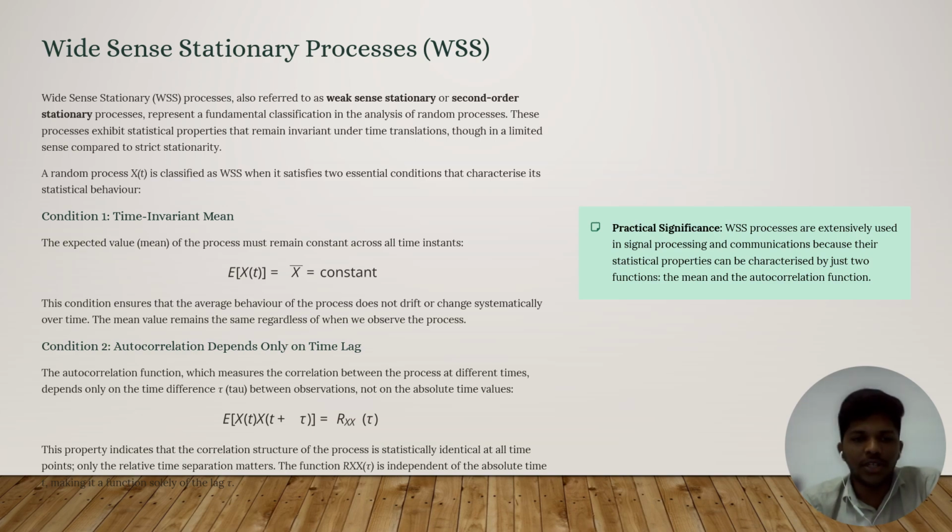These properties indicate that the correlation structure of the process is identical at all time points, and only the relative time separation matters. The autocorrelation function is independent of absolute time, being a function solely of the lag tau.